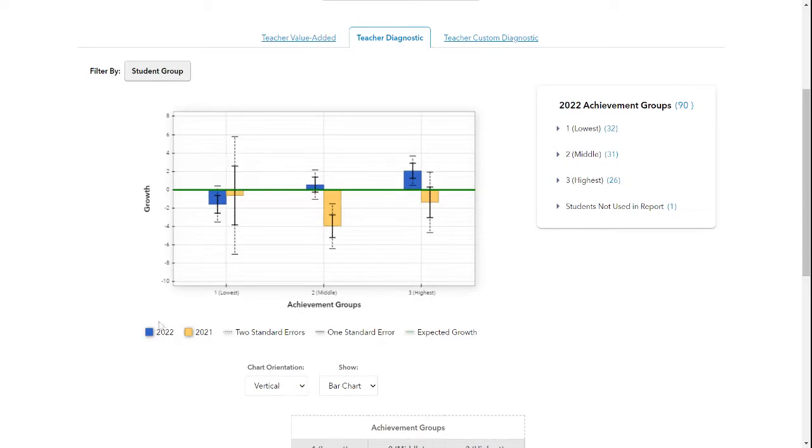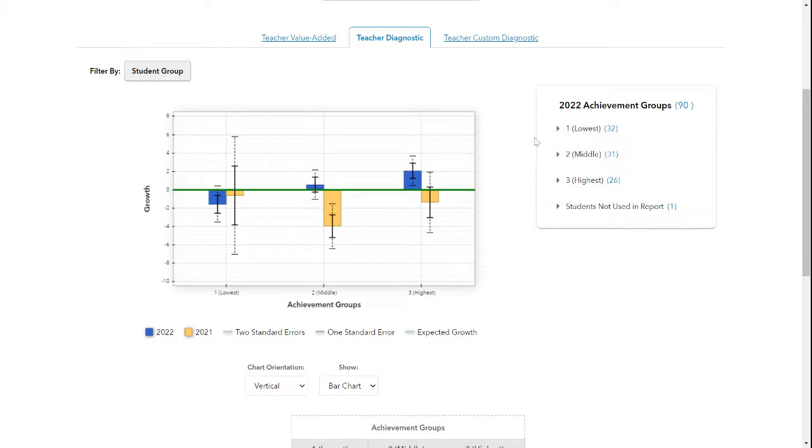So the blue represents 2022. The yellow represents 2021 in this example. Every year, they show you 2 years. Blue is always the most current, and the yellow is the previous year. Dotted lines are 2 standard errors. A solid line is 1 standard error. We're really only going to look at the 1 standard error, the solid whisker. And again, green is the expected growth.